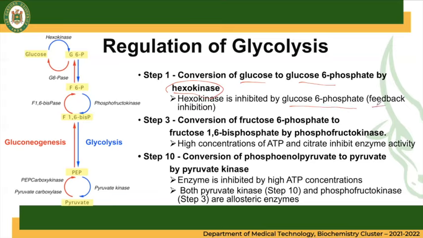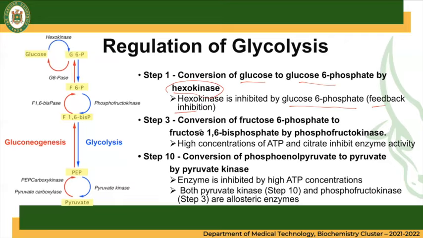So this one is a feedback inhibition. If you remember from the enzyme discussions, feedback inhibition is where the product inhibits the first reaction of the enzyme. So once there are enough products, so much glucose 6-phosphate, it will inhibit the enzyme hexokinase. So that is feedback inhibition.